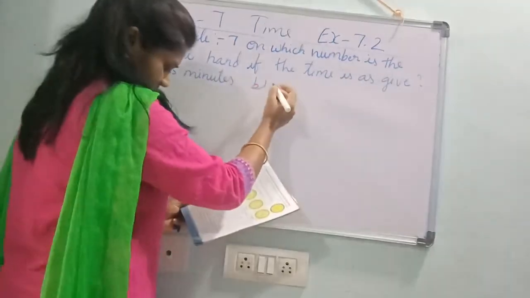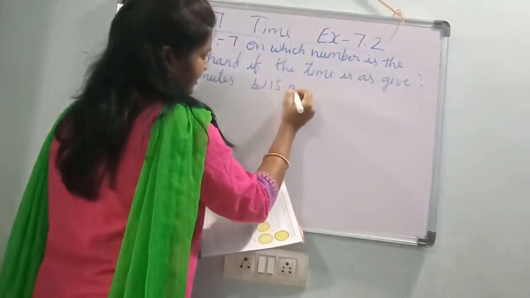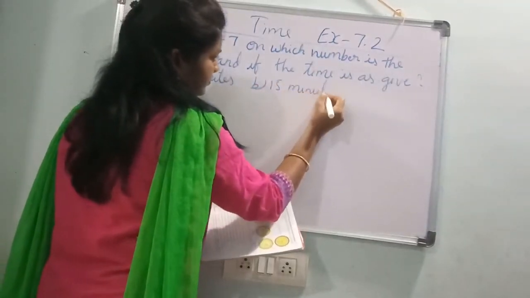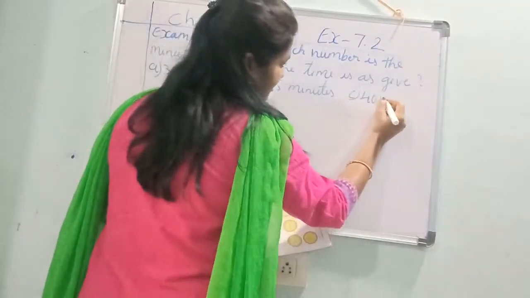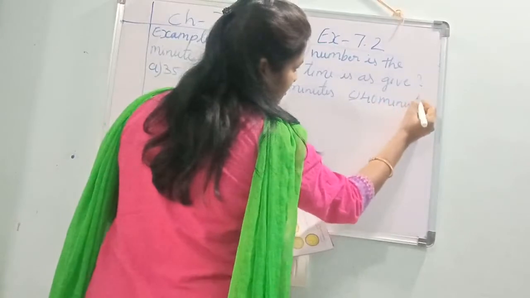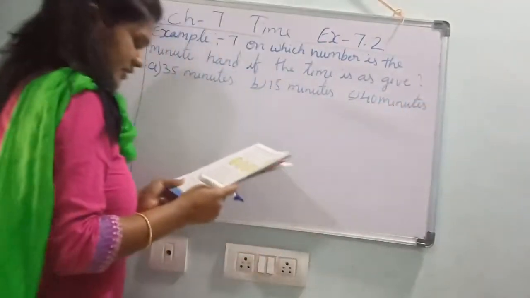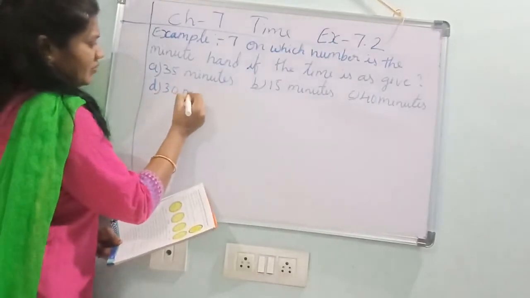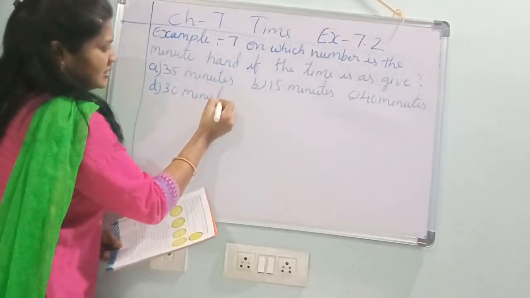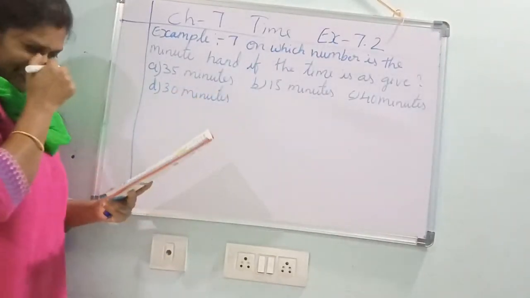After that B1, 15 minutes. C1, 40 minutes. D1, 30 minutes. You should find. How will you find?